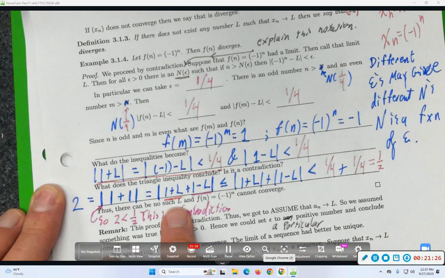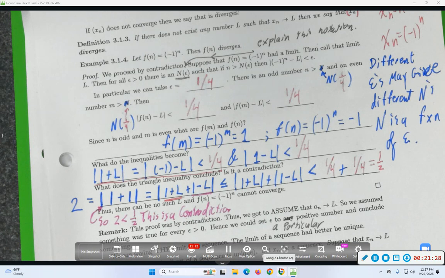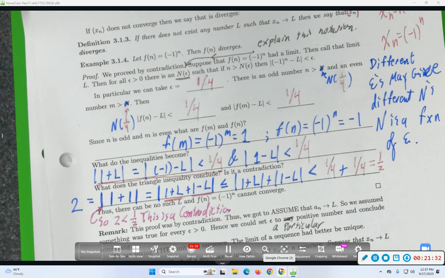So there can exist no such L, and f of n equal to -1 to the n does not converge. Oh, cool. Does that seem like a proof now? So in general, what's the thing that this argument is trying to get across? So in this argument, we got to assume that a sequence converges to a number.